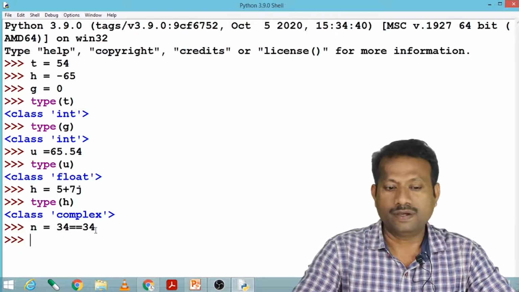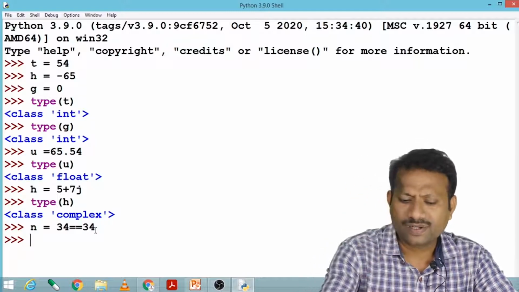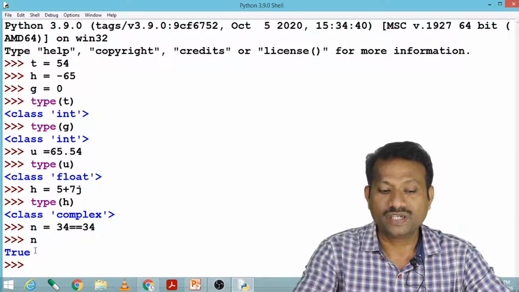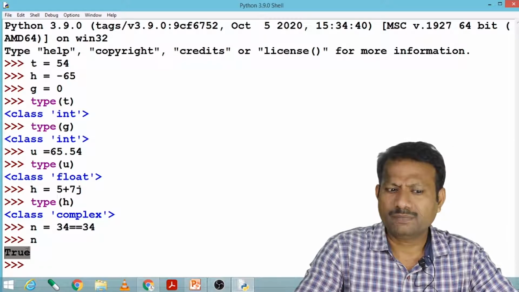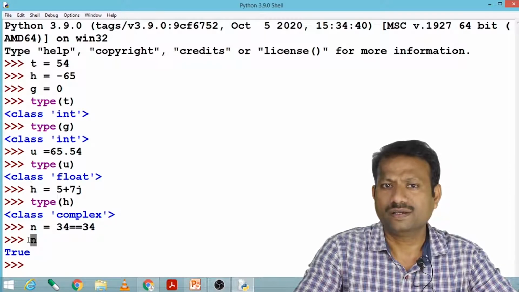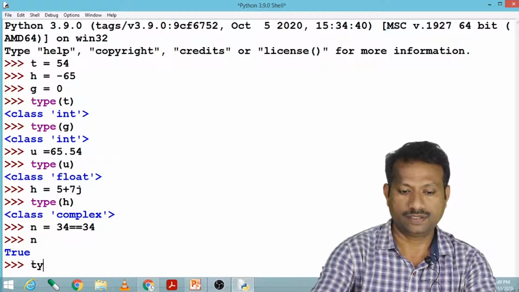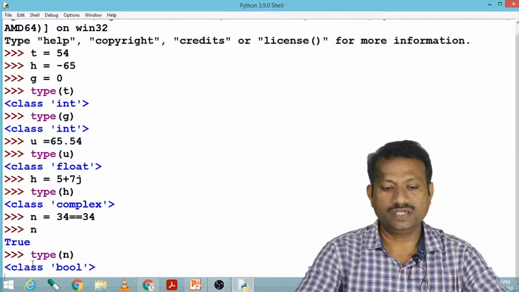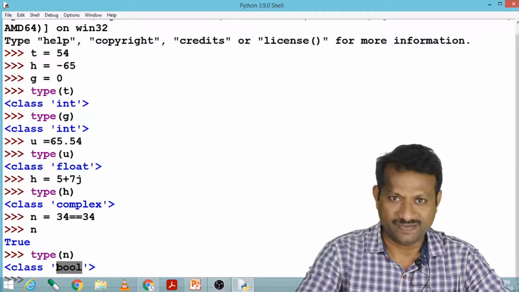If I press enter, N gets some value. What is that value? Let us enter N and press enter. You see the value of N is True. Now what is the data type of this N? Let us see. Suppose I say type N. You will see this is bool, meaning its data type is Boolean.